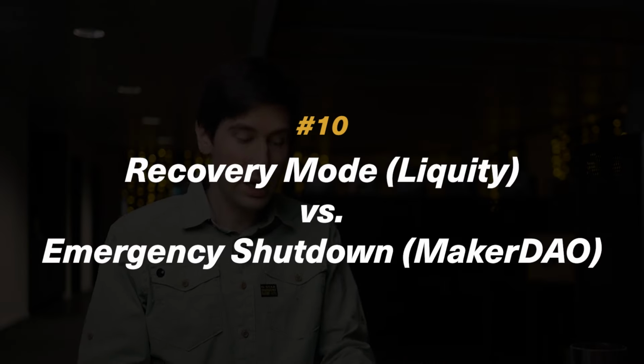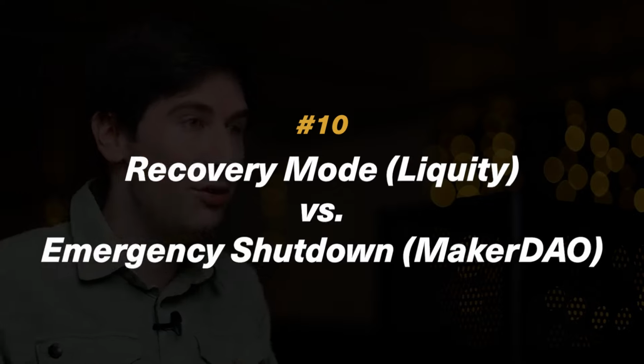If the system is really under-collateralized, like below a total collateralization ratio, where the collateral value divided by the total debt is below 150%, in that case we also have a recovery mode. Which brings me to the last difference, recovery mode against emergency shutdown. In our case, the recovery mode means that we relax the conditions under which the troves, the borrowers, can be liquidated. Normally a borrower can only be liquidated if his collateral ratio drops below 110%, which is the individual minimum ratio you need to maintain. But now if the system as a whole has a total collateralization ratio below 150%, it would switch to this recovery mode.